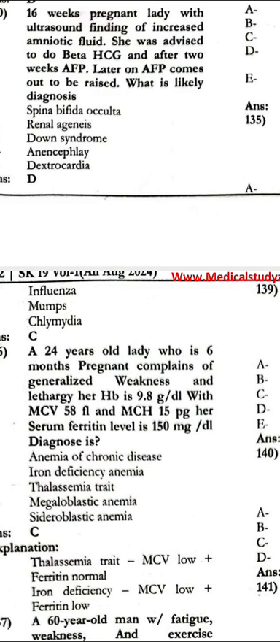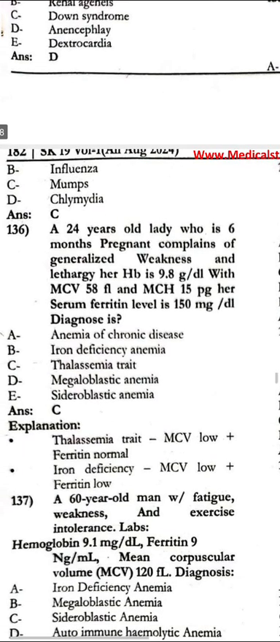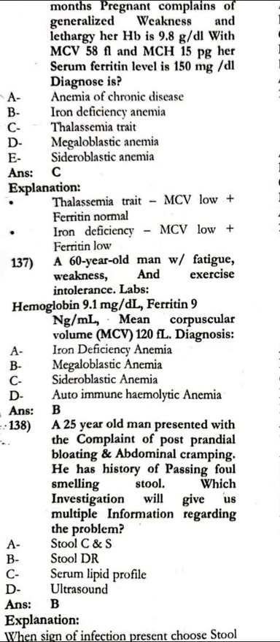A 24-year-old lady, 6 weeks pregnant, with generalized weakness and lethargy. Hb is 9.8 with MCV 58 and MCH 15. Serum ferritin level is 150. The diagnosis would be thalassemia trait. A 60-year-old man with fatigue, weakness and exercise intolerance, hemoglobin 9.1 and ferritin 9. Mean corpuscular volume is 120. Diagnosis is megaloblastic anemia.